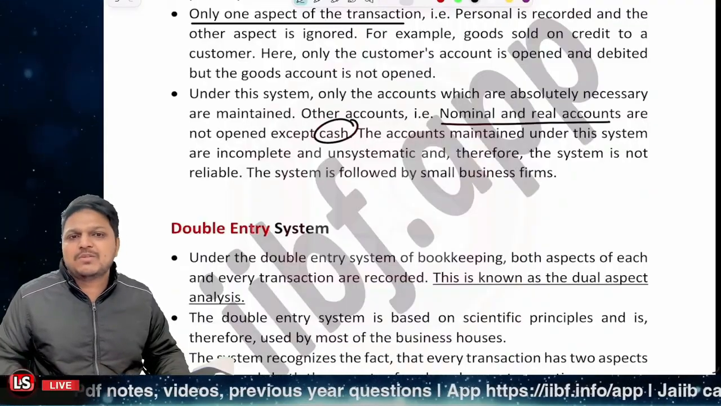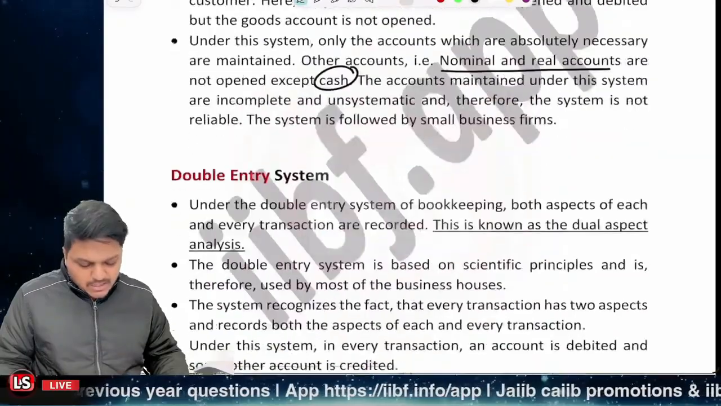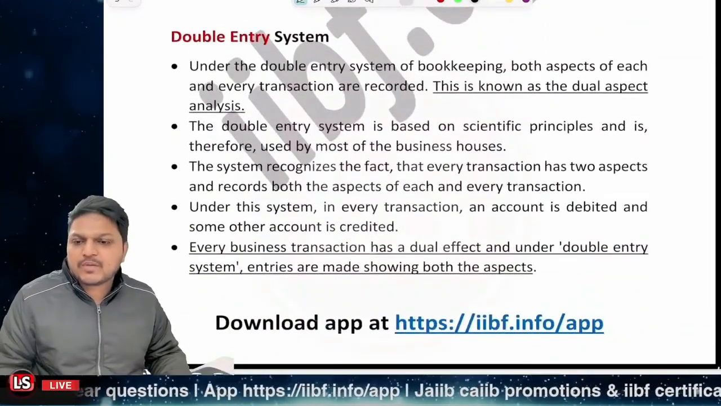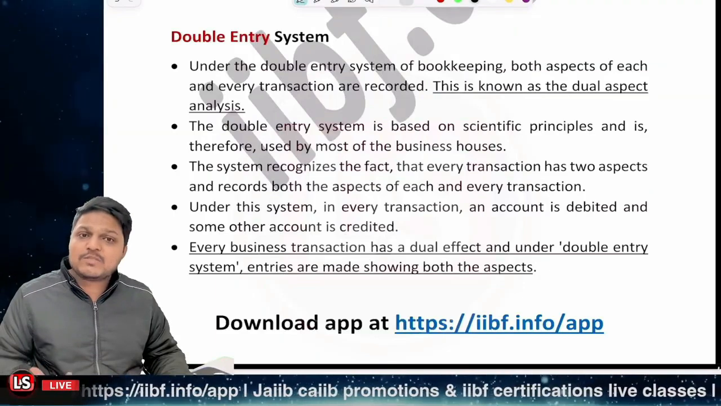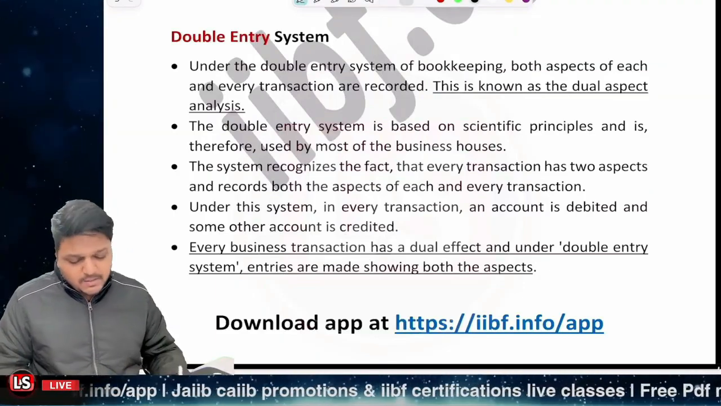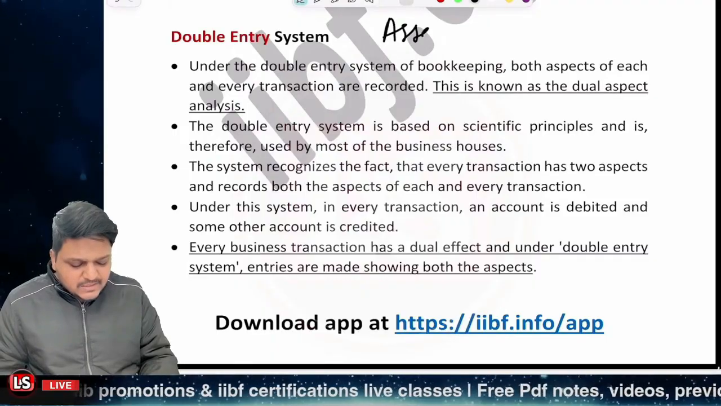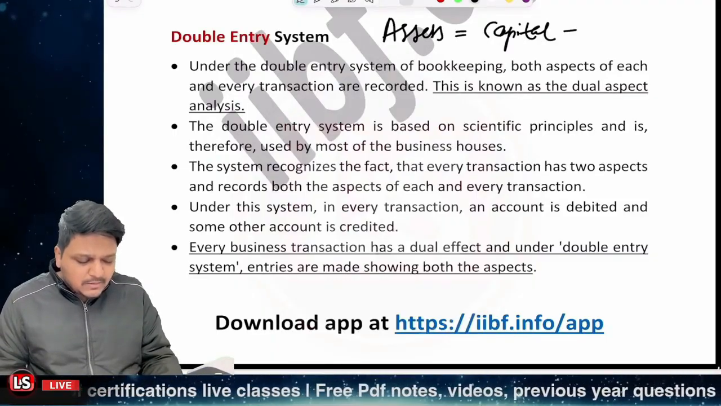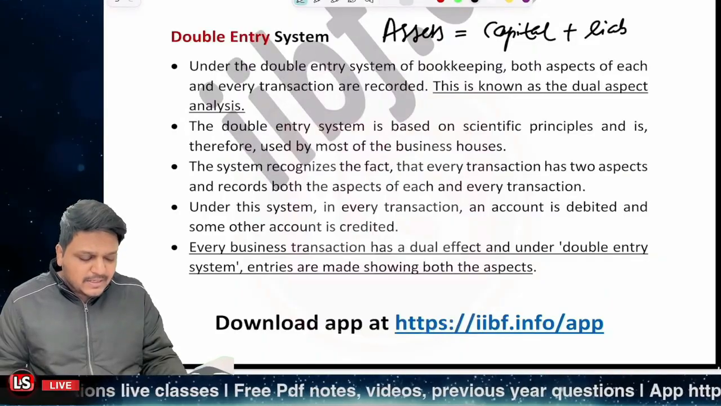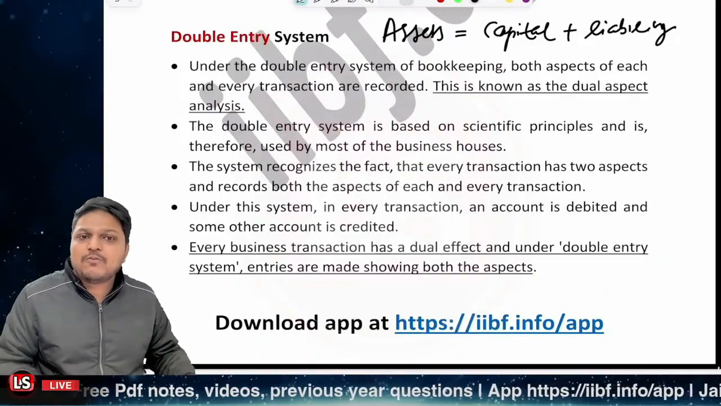Small businesses can use it, they can follow it because of the easiness. Otherwise, we have to follow the double entry system because it is very much scientific. Every single entry has a dual aspect, debit side and credit side. The balance sheet equation is being followed. What is the balance sheet equation? Assets are equal to capital plus the liabilities, right? So that is being followed.